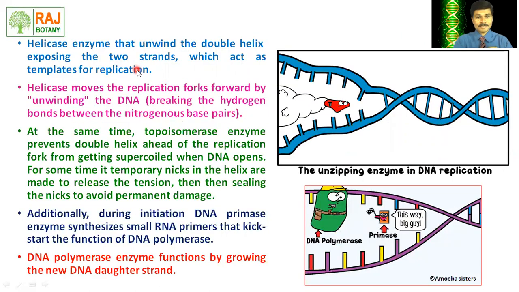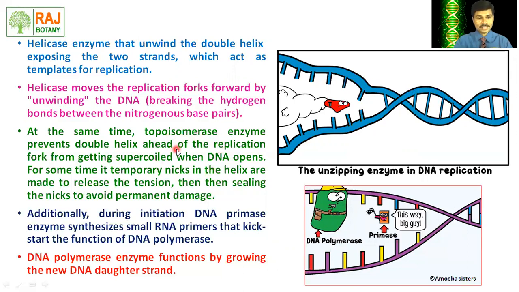Let's see the enzyme pattern of the initiation process. As we mentioned earlier, the helicase enzyme unwinds the double helix. Here we can see the action of the helicase enzyme, which breaks the hydrogen bonds formed between the nitrogenous bases. During the breakage of these hydrogen bonds, a tension gradient is created ahead of the replication fork. At this point tension gets created, and that tension is released by the enzyme called topoisomerase.